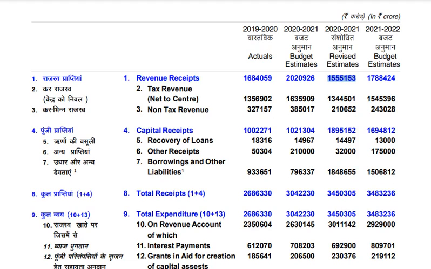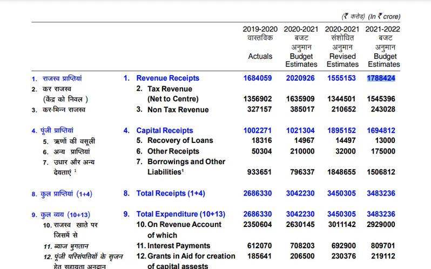So we are seeing almost a 25% reduction till date, but the numbers would definitely increase for the next financial year. That is what the budget is estimating. They are assuming that next financial year the revenues would increase.